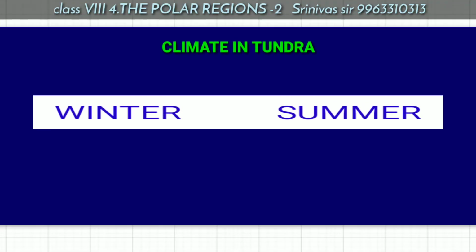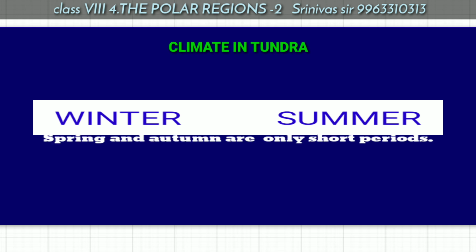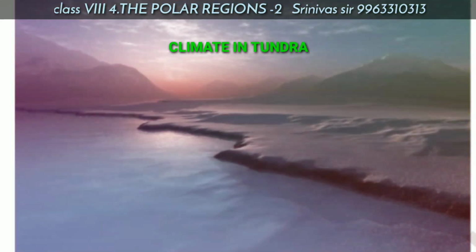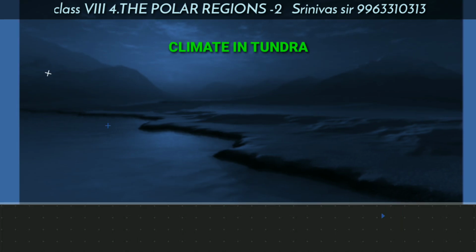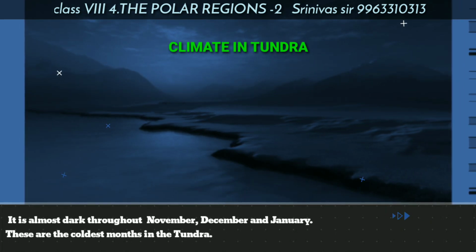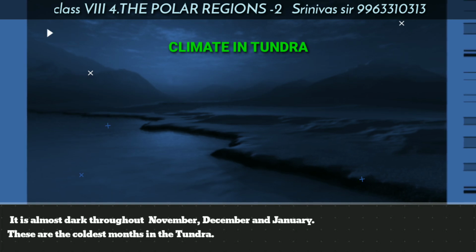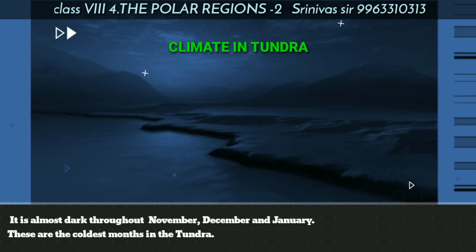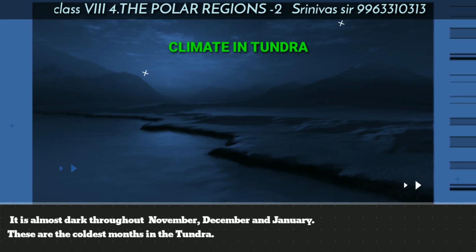There are mainly two seasons in this tundra region. They are winter and summer. Spring and autumn are only short periods between winter and summer. During the winter season, the sun never rises continuously for some months. It is almost dark throughout November, December and January. These 3 months are the coldest months in tundra region.